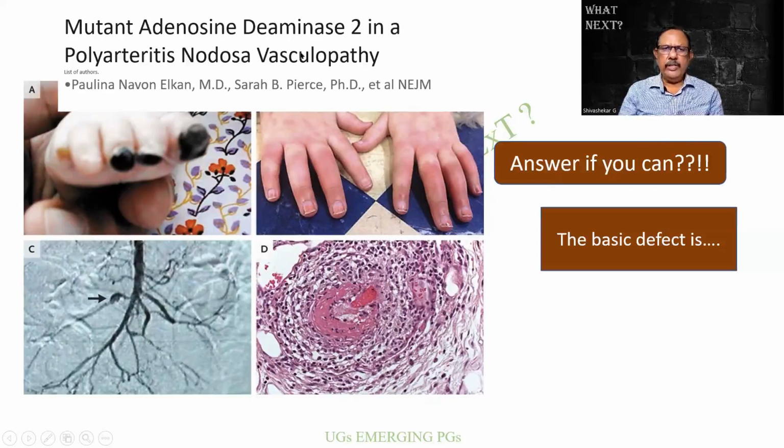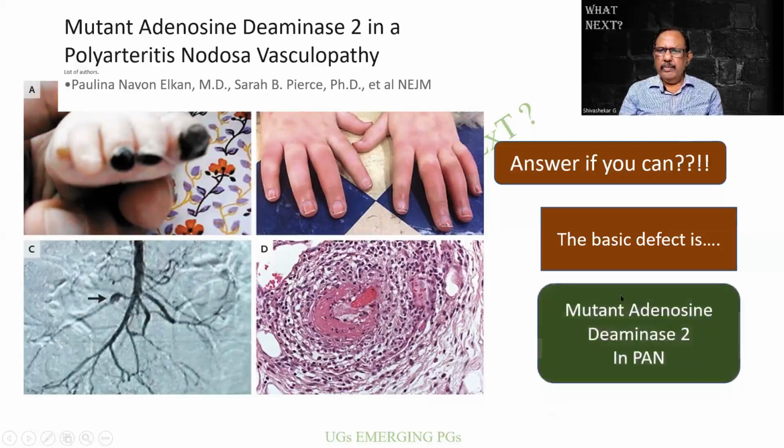It is a polyarteritis nodosa vasculopathy, thanks to this particular source from New England Journal of Medicine. There is a gangrene of the toes that can be seen. There is an erythema. There is an area of fibrinoid necrosis. And also there is an aneurysm that can be seen in one of the vessels. The mutant adenosine deaminase 2 in polyarteritis nodosa.